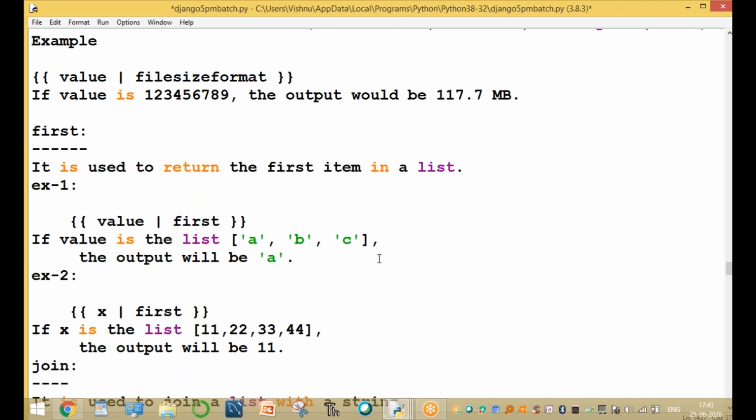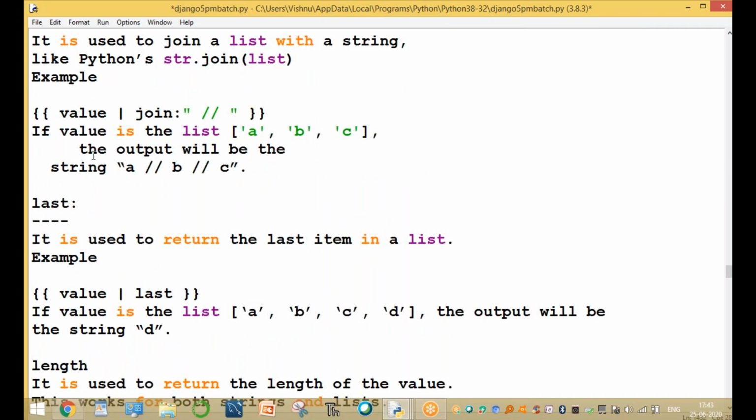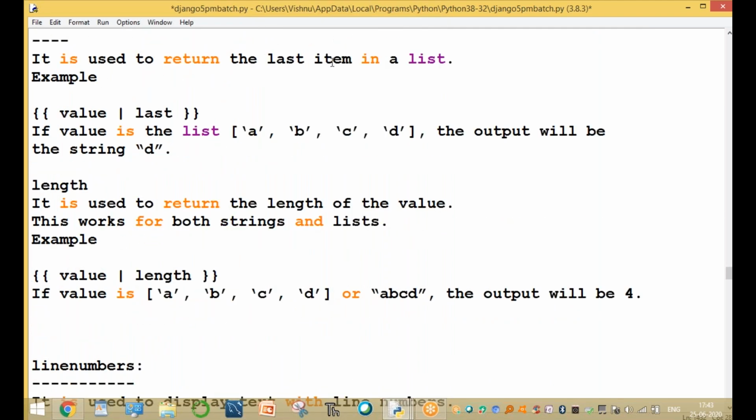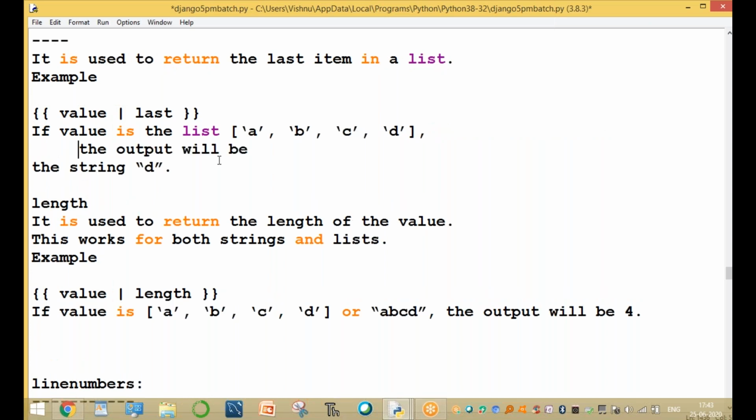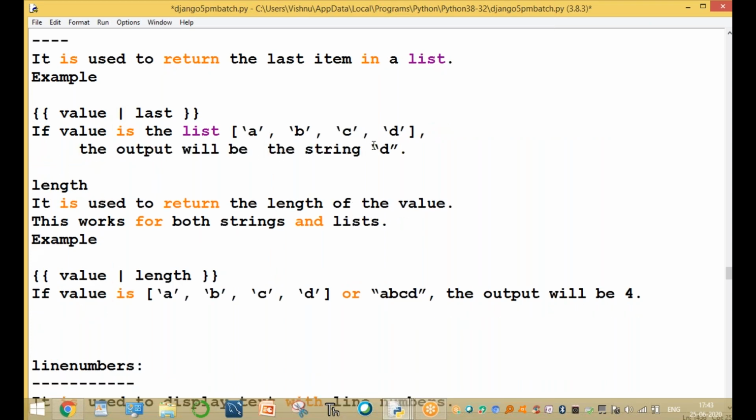Now the last filter, which is the opposite. It is used to return the last item of a list. What is the last item? Here the list is, for example, of strings, and the last item will be the string D. The first item is A and the last item is D. These are the strings, they are the list.